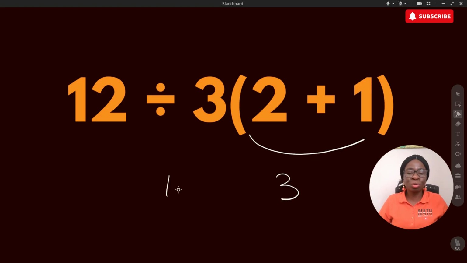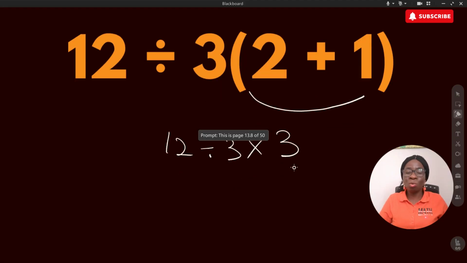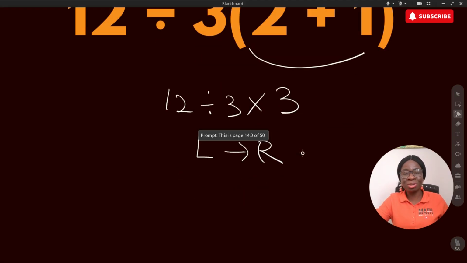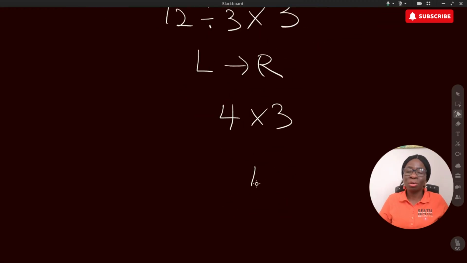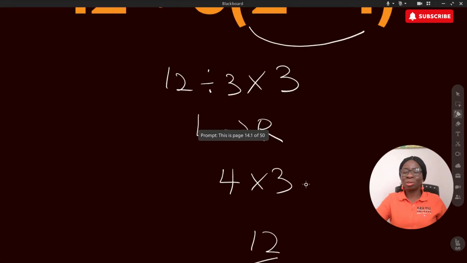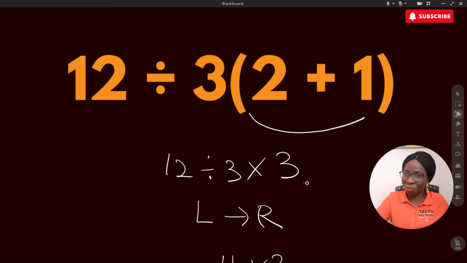Then we have 12 divided by 3, then times 3. Then we solve from left to right. That means 12 divided by 3 gives 4. 4 times 3 is what? That's 12. So the correct answer to this question is 12. Do not solve it the wrong way.